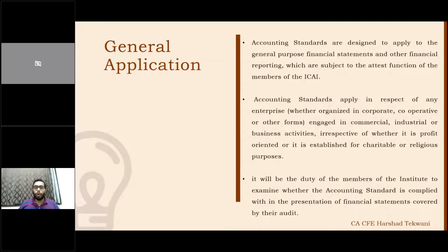Okay. So the CA needs to make sure standards are being followed when there is an audit or attestation function. Okay, standards are followed based on the criteria.